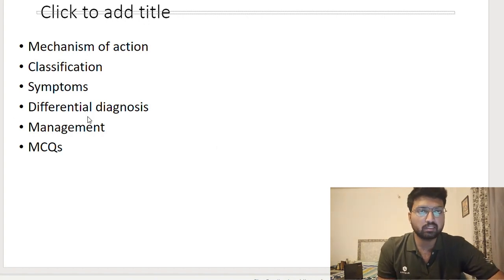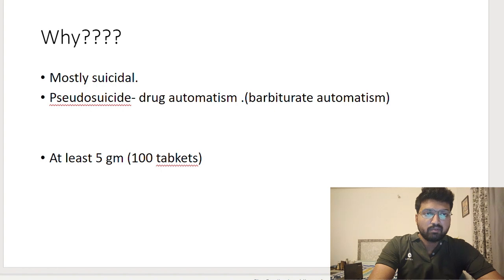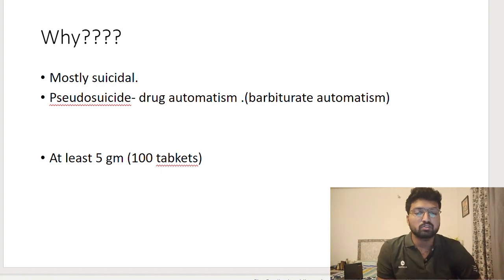So whenever you have to write an answer, you have to start with the etiology. In the case of barbiturate overdose, since one tablet of phenobarbital is 60 mg, for an overdose he needs to take 100 tablets. So nobody can take 100 tablets by accident. So it is suicidal.